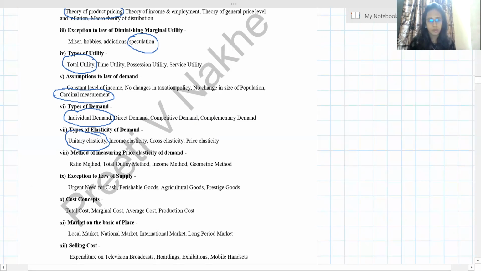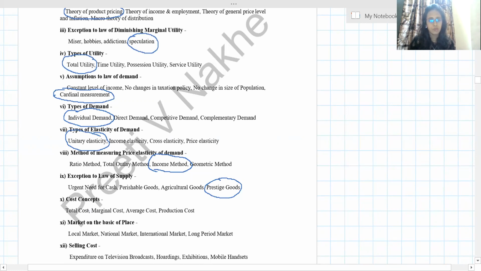Methods of measuring. See, ratio method, yes. Total outlay, yes, we call it expenditure also. Income method is the method followed in national income, not in the price elasticity method. Geometric, yes. So income method is the odd one. Exception to the law of supply: urgent need for cash, yes; perishable goods, yes; agriculture, yes. Prestige goods come under the law of demand and not supply. So this is the odd one.